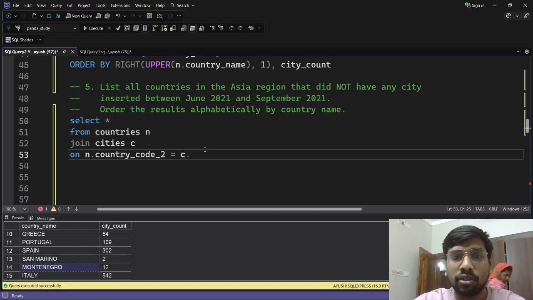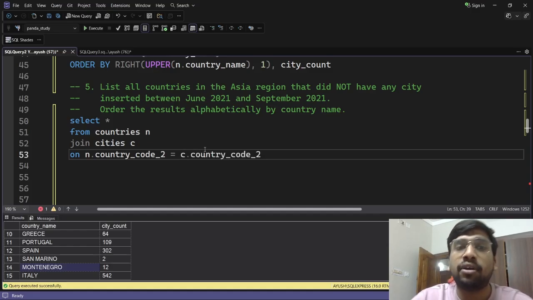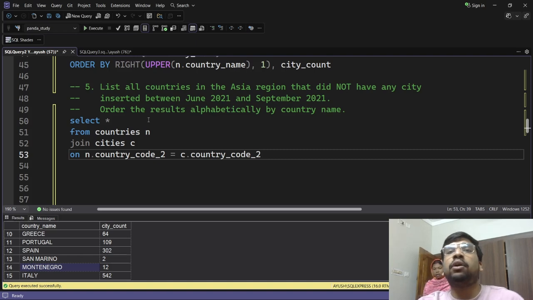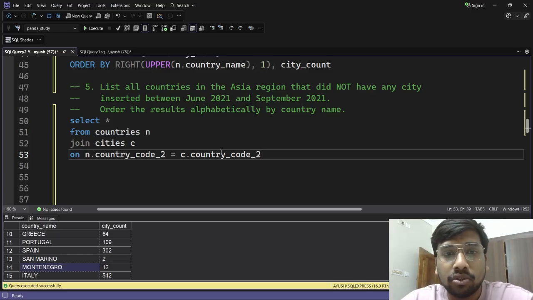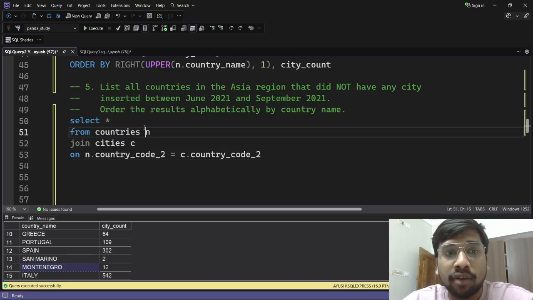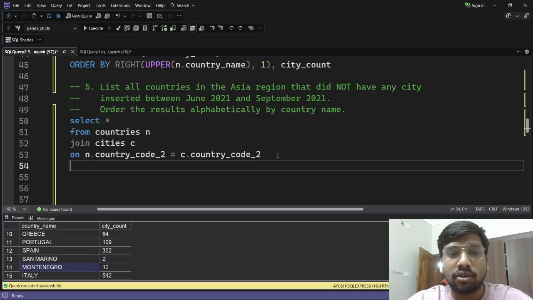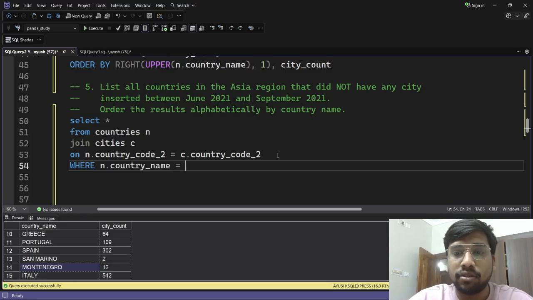If I do city dot, yes, now it is prompting, because I guess if we do not write the select statement in MS SQL, it does not prompt the column names that we need to write. Okay, so we have select, yes, we have joined this table now, and we want the countries only in the Asia region.